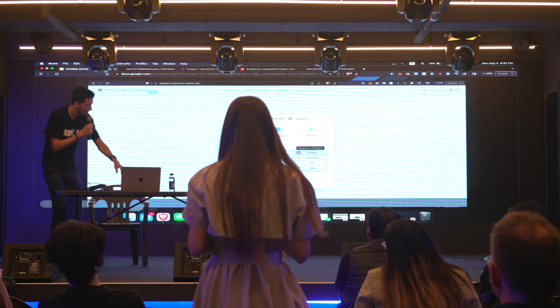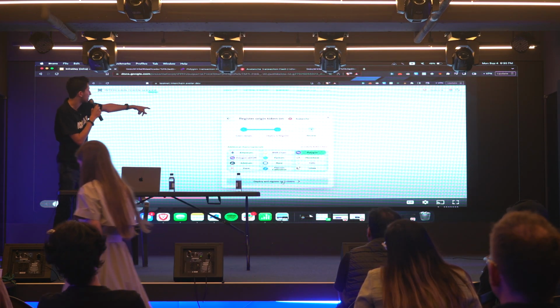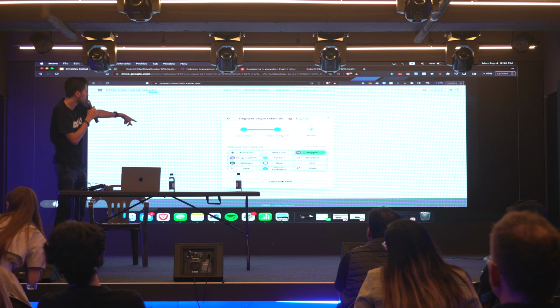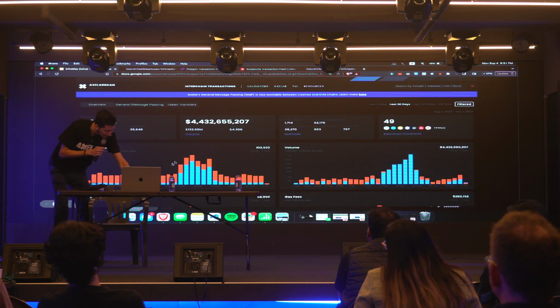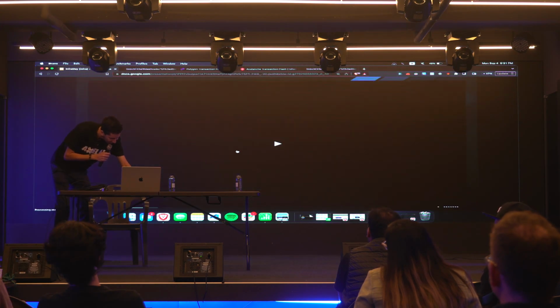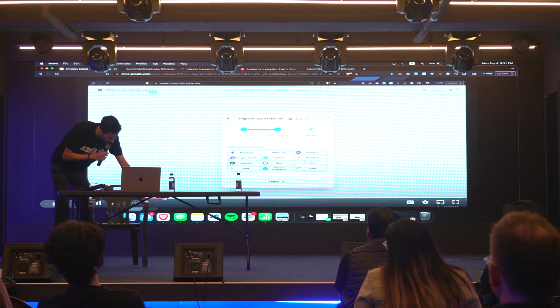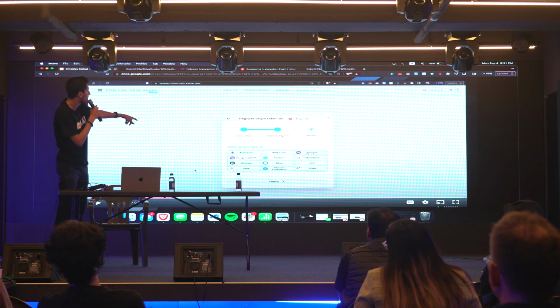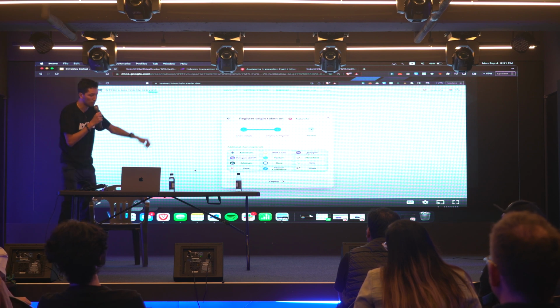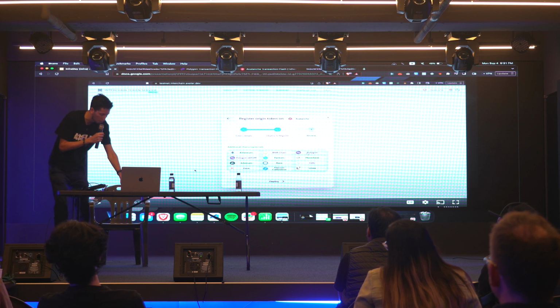I name my token, set decimal points, and I'm deploying it on Avalanche. Let me pause it here. So you see it's being deployed on Avalanche right now, but I can also select the other blockchains that I want to deploy on. Try that again. So you see here I'm deploying with Avalanche, but I'm also going to select, hey, deploy on Polygon. I can deploy on all these chains if I want to, but I'm just doing Polygon for now.